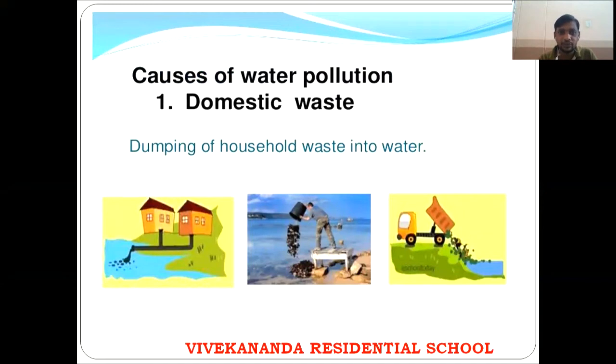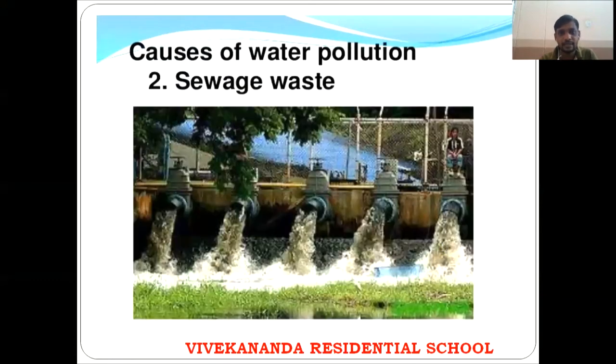First is domestic use. So dumping of household water waste in water. See here, sewage systems are connected, waste materials, all these are pouring or dumping in the water. This causes the water pollution. Next is sewage waste, the waste that is coming from the sewage systems or the drainages. So that also pollutes the water.